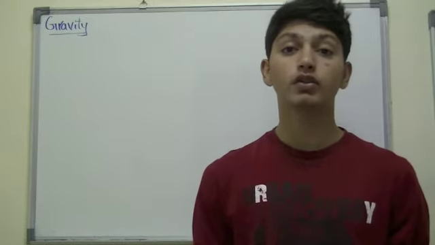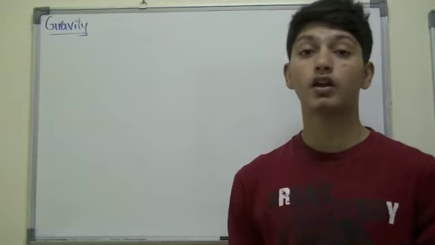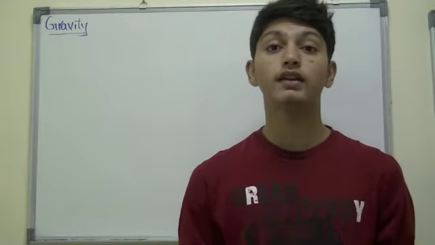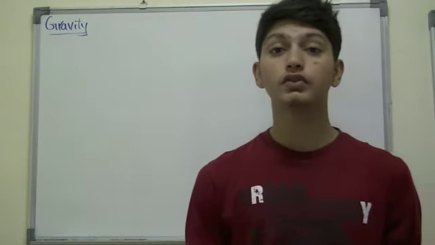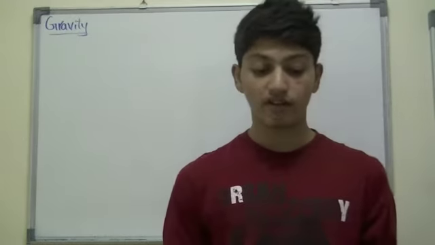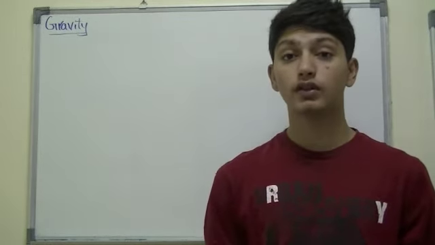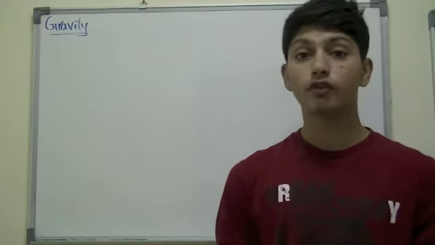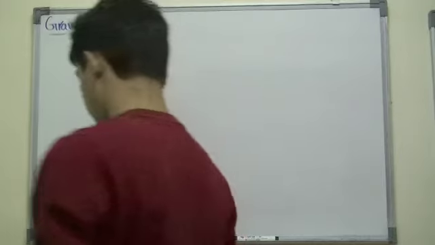Now in this video we'll be talking about how the gravity is derived. In order to do this we need to use Newton's law of universal gravitation to determine the gravity of Earth. The formula basically looks like this.